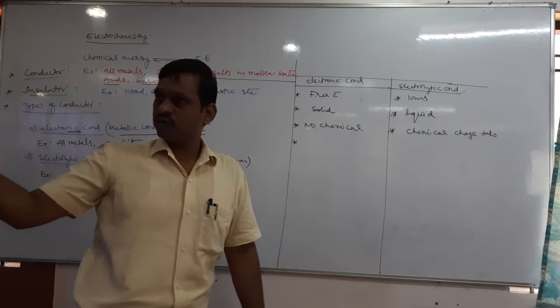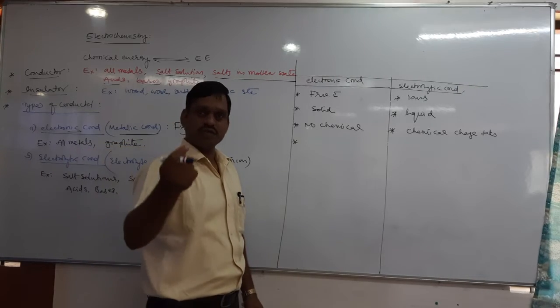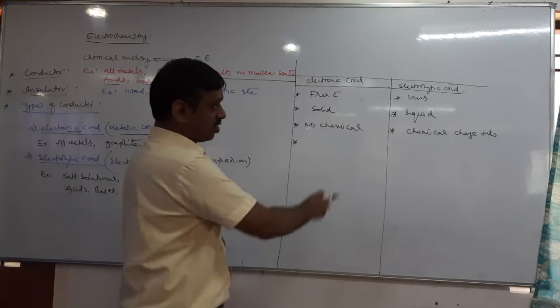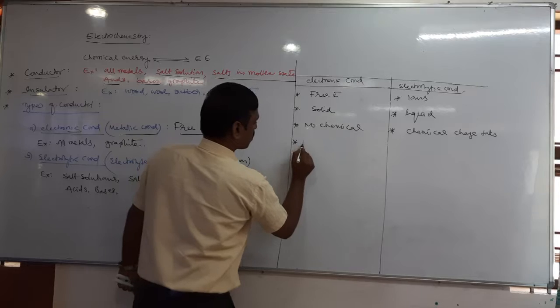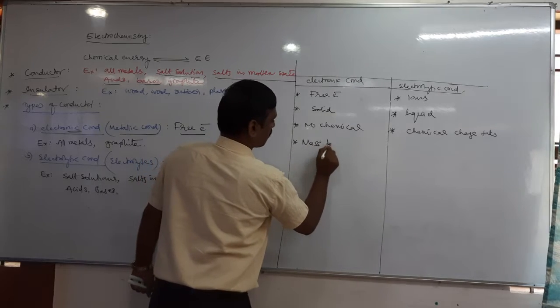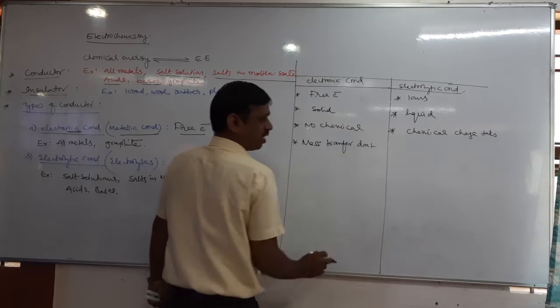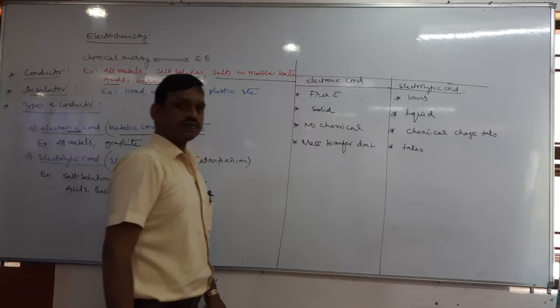When current is passed through a copper wire, does the mass of the copper reduce or increase? No. That means mass transfer does not take place. In the electrolytic case, mass transfer takes place.